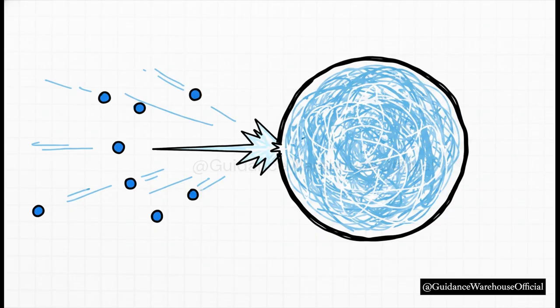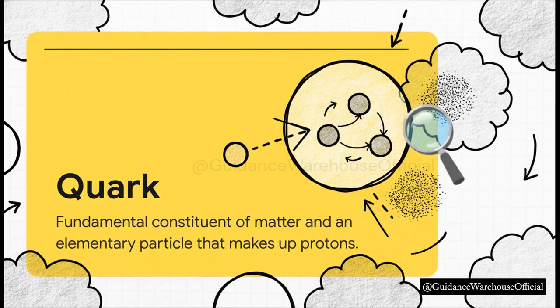Researchers used giant machines to shoot extremely high-energy electrons right at protons, the nuclei of hydrogen atoms. Most of the time, the electrons would pass through or deflect slightly, but occasionally, an electron would hit the proton and scatter straight backward. Because scientists knew that momentum absolutely must be conserved, they calculated the math of that backward bounce. That specific recoil implied that the electron didn't just hit a soft cloud of energy, it hit something tiny, massive, and incredibly dense inside the proton. This was near direct evidence for the existence of quarks, the fundamental building blocks of matter. By simply tracking momentum, we discovered the hidden particles inside our own atoms.